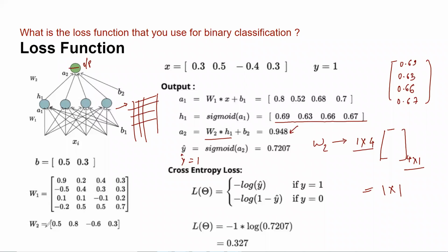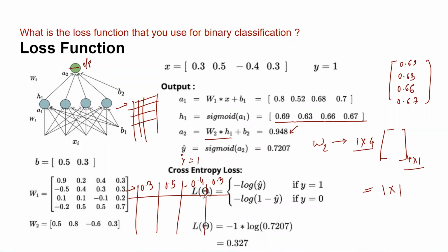Here I have taken this x. This x is for the first record. This is 0.3. This is 0.5. This is 0.4. And this is 0.3. I have done computation for the first record. Similarly, you will have more records in the data set. You mean the summation, right? W1 x1 plus W2 x2. So this is W1 x1.